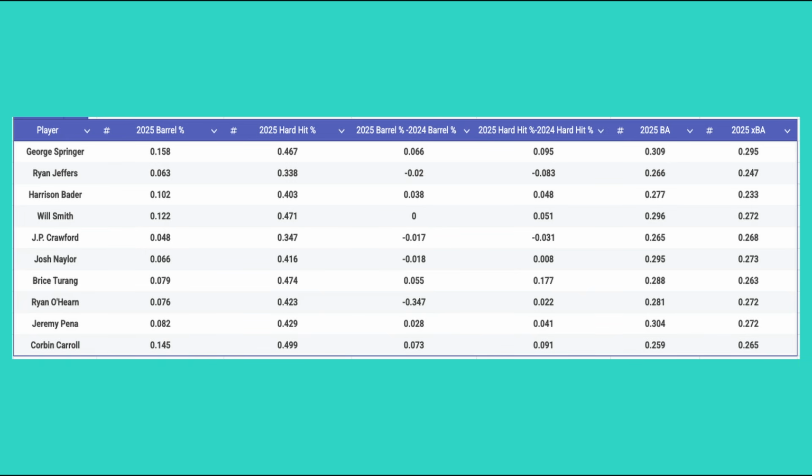Remember that expected batting average evaluates each batted ball using its exit velocity and launch angle and compares it to the historical outcomes of similarly batted ball types. So if most of these hitters hit the ball harder and barreled it more often, why did their expected batting average underperform their actual batting average? This suggests something besides hard hit percentage or barrel rate was inflating their BABIP.